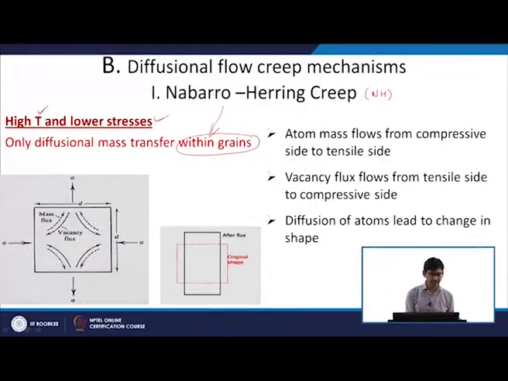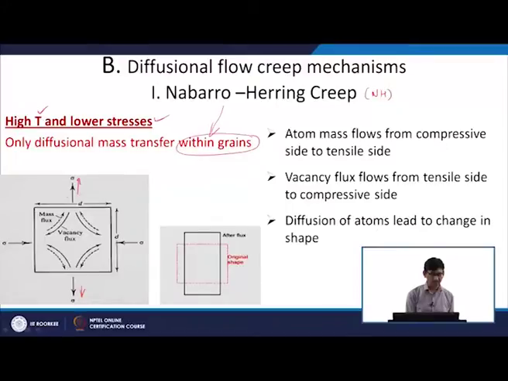The mechanism is like this. Suppose you consider this as one grain, a kind of cube, only one side is shown here, and the stress is applied in this direction, a tensile stress. What will happen if I apply a tensile stress in this direction? I am creating more space for atoms by applying a tensile stress.